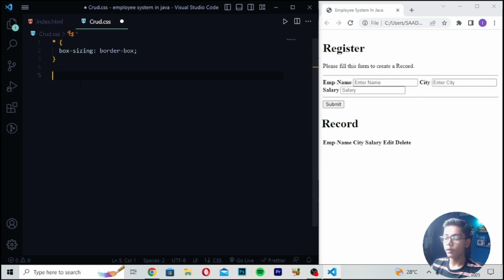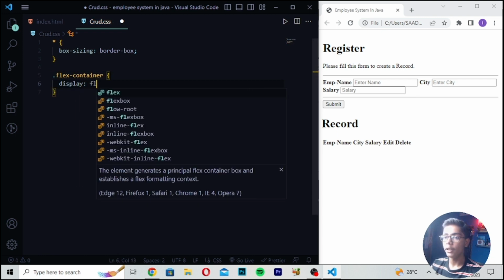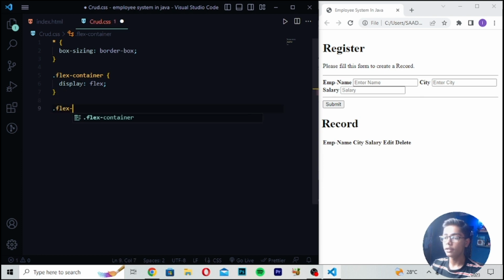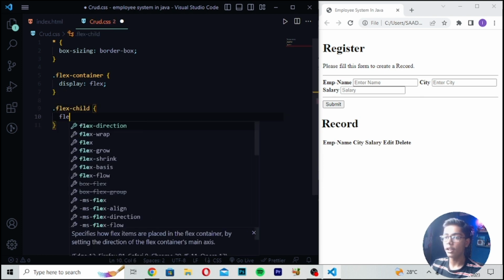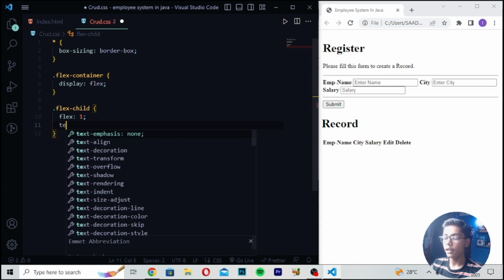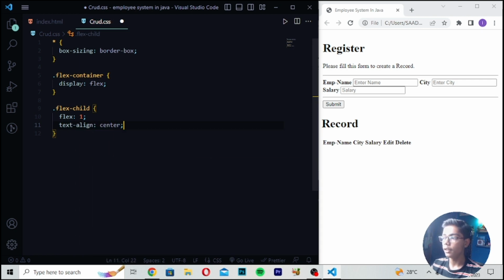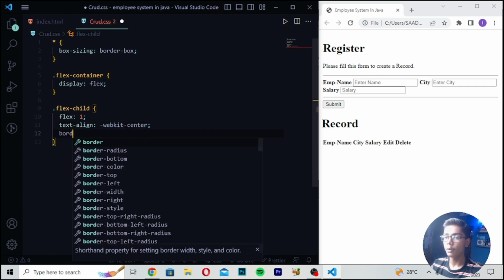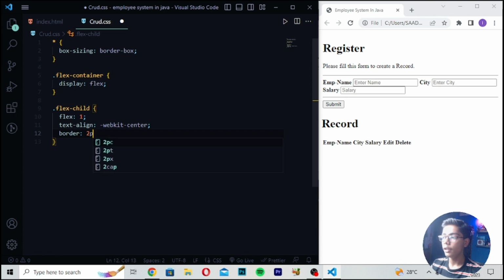Then you have to now just move down, write here flex container. So I will be writing here. Then here you have to write display flex, write here flex child, and after writing flex child, you have to write here flex 1. Then write here text align, which should be center. Or you can say here I will be writing WebKit and then write here center. Here you have to now just write a tag which should be like border, and here I will be writing 2 pixel solid RGB 255 162 162, close it.